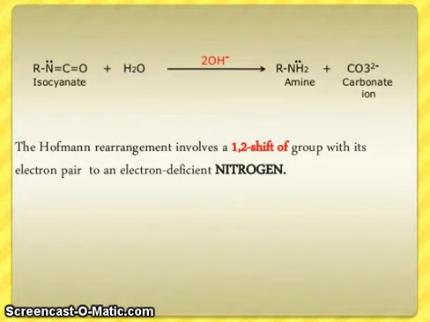of carbonate ions. The Hofmann rearrangement involves a 1,2 shift of groups with its electron pair to an electron deficient nitrogen.